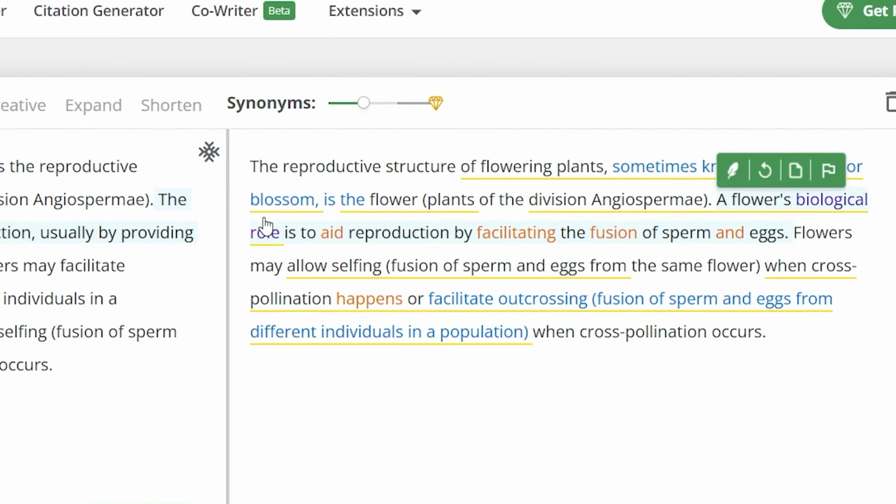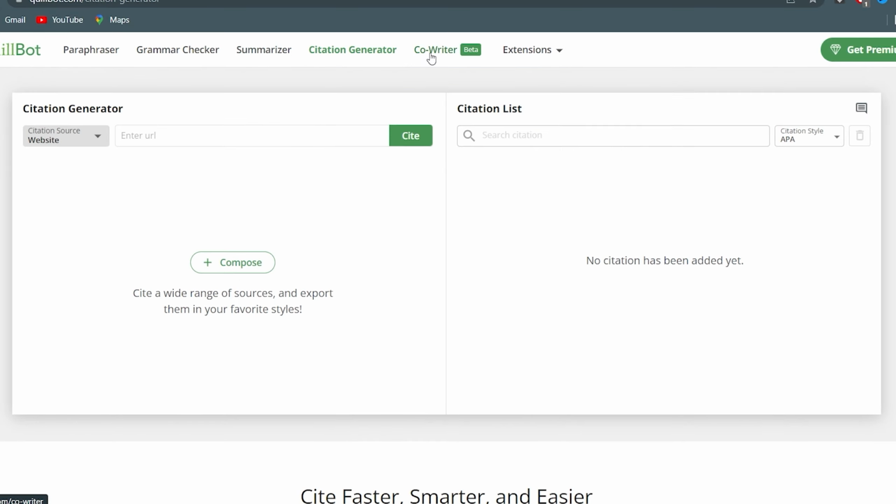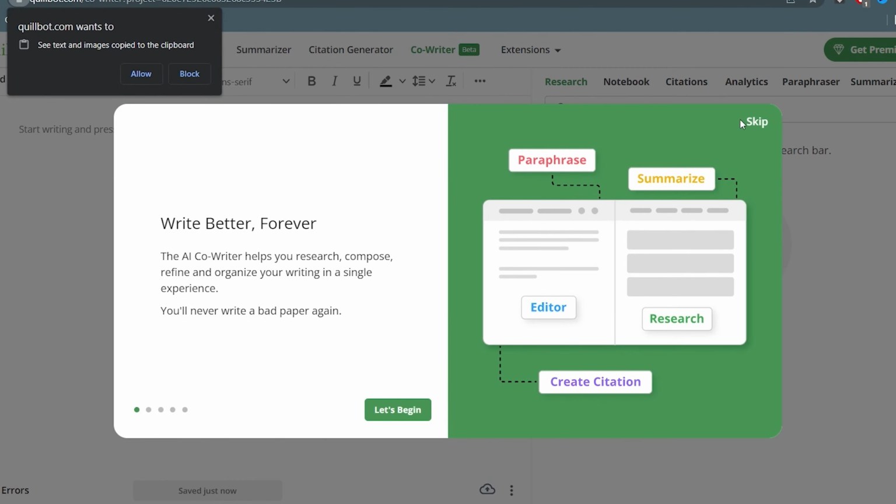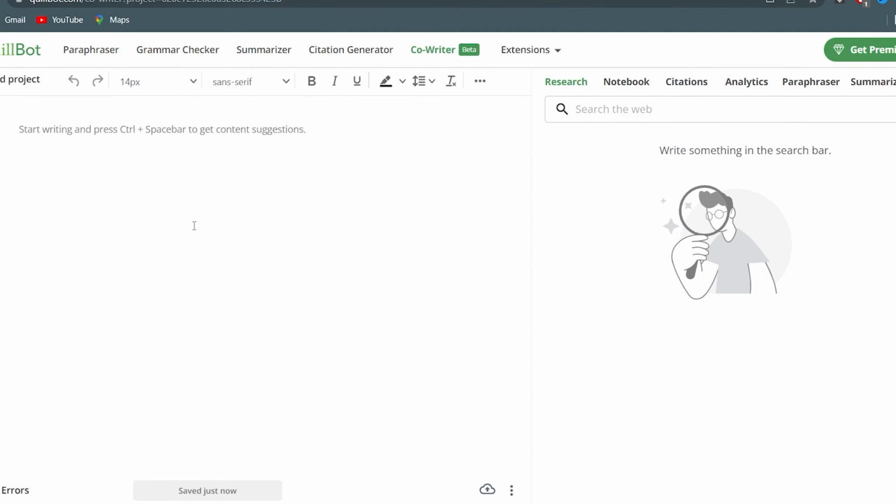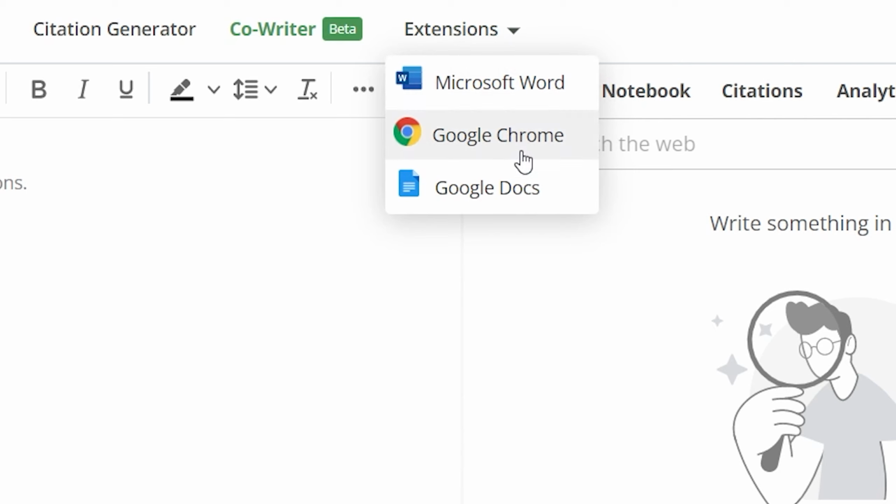Aside from the main function of this website, you can utilize other features for free, such as the grammar checker, summarizer, citation generator, and the co-writer tool. You can also use QuillBot as a free extension for Google Chrome, Microsoft Word, and Google Docs.